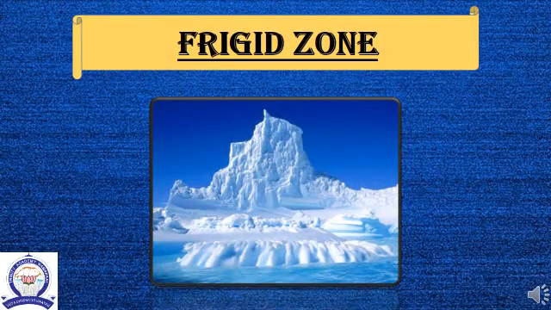Frigid zones. The areas between the Arctic Circle and the North Pole in the northern hemisphere and between the Antarctic Circle and the South Pole in the southern hemisphere are called frigid zones. There are two frigid zones, North Frigid Zone and South Frigid Zone. These zones receive very little heat and are very cold as they receive slanting rays of the sun.